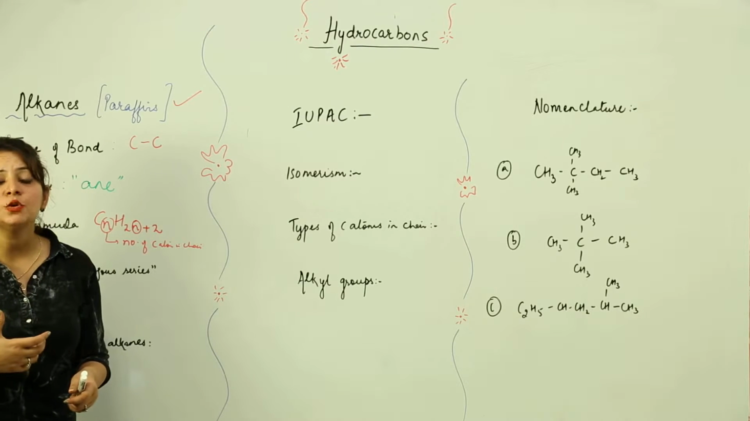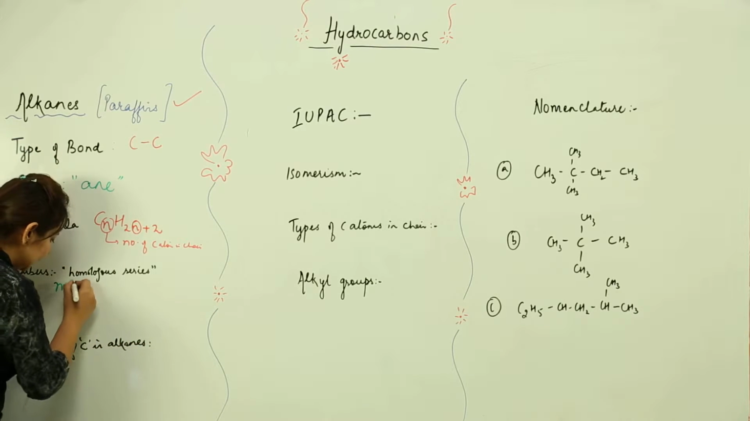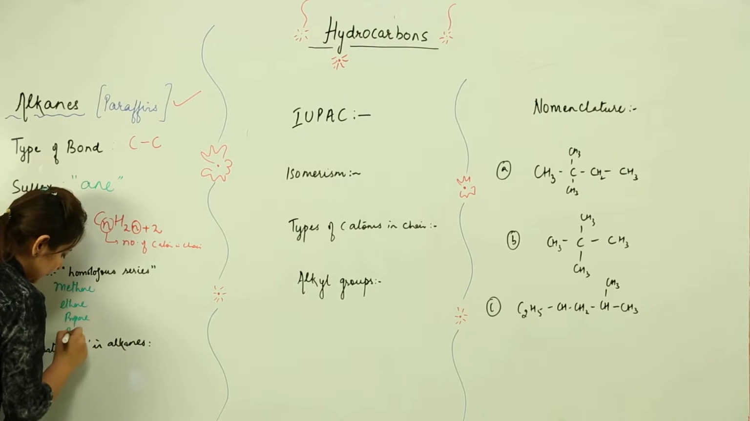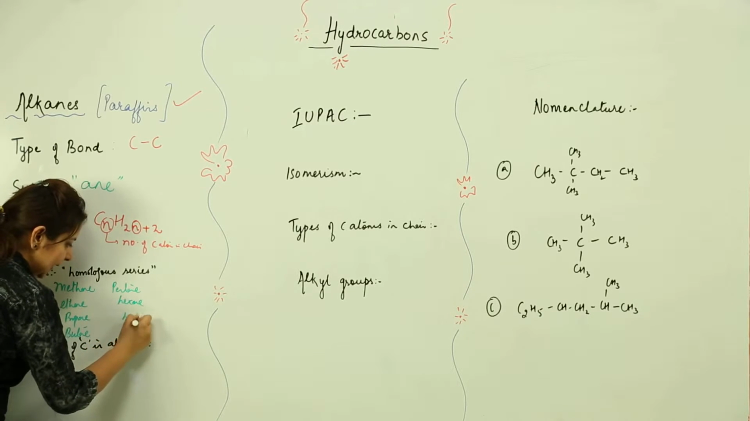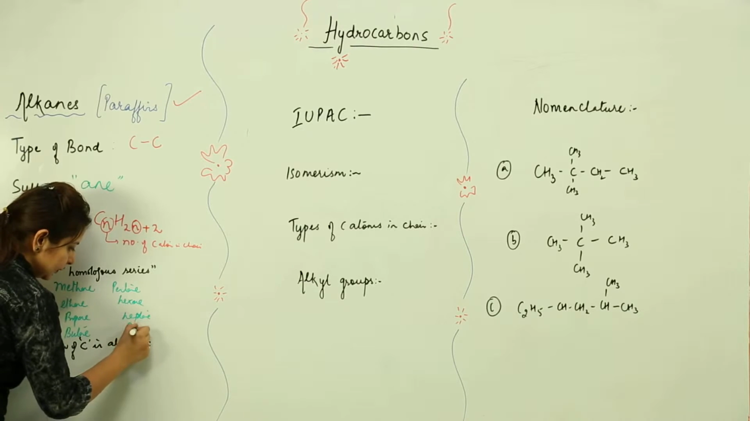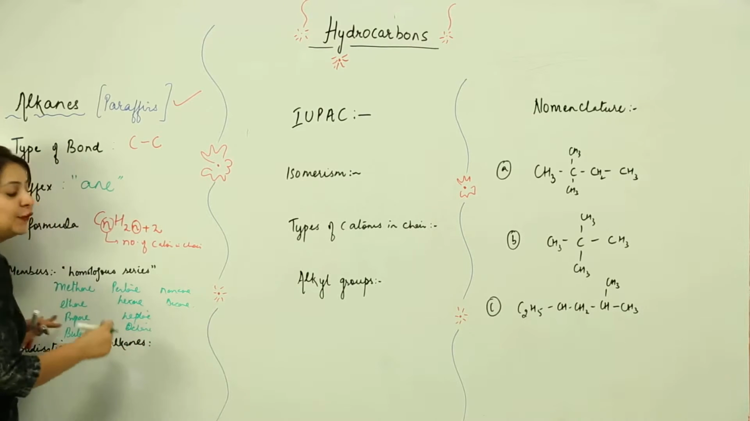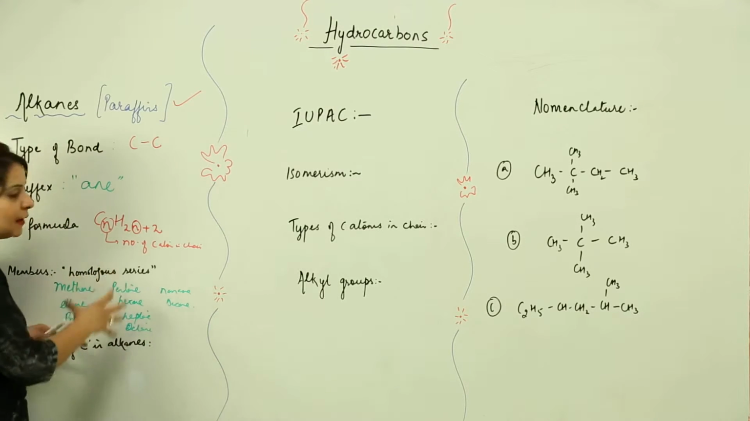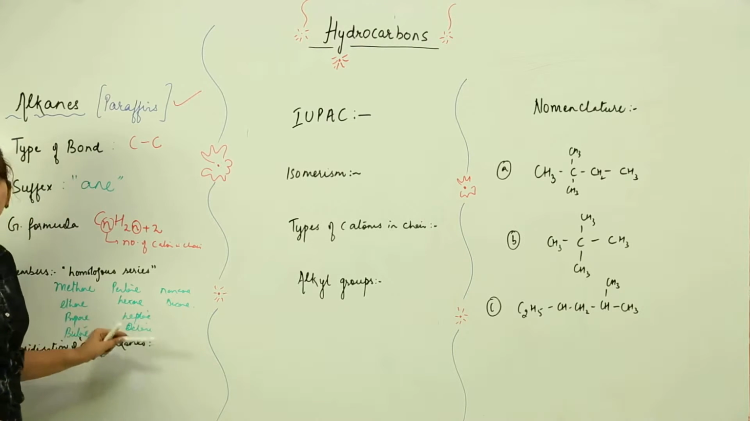So if we take into consideration the homologous series of the alkanes, it is methane, ethane, propane, butane, pentane, hexane, heptane, octane, nonane and decane. We have just increased the carbon atoms one by one, using different word roots, and I have listed the members in their order of occurrence. So this is the homologous series for the alkanes.